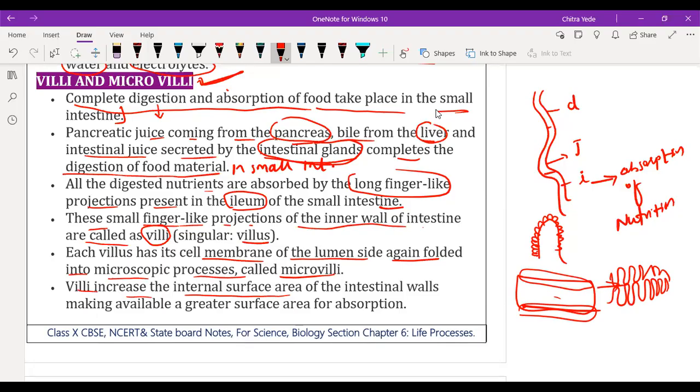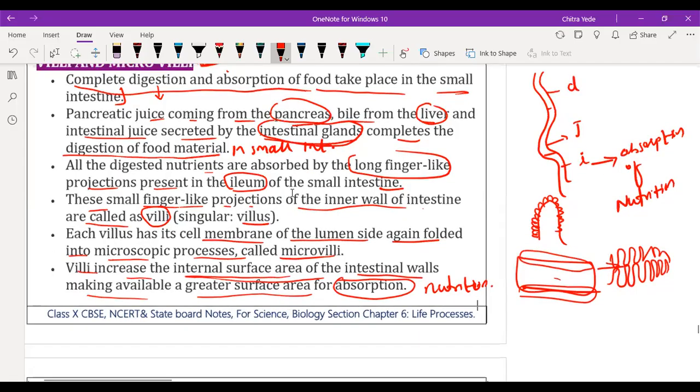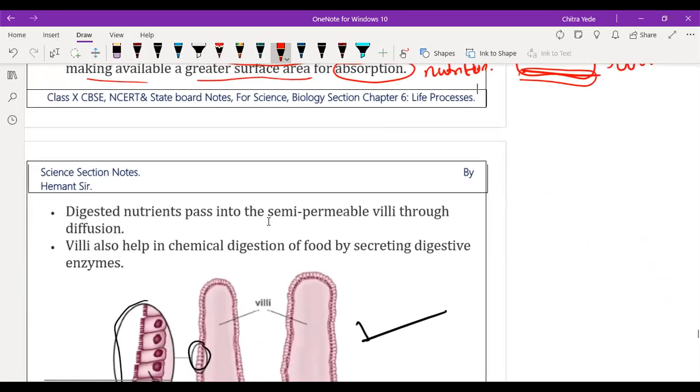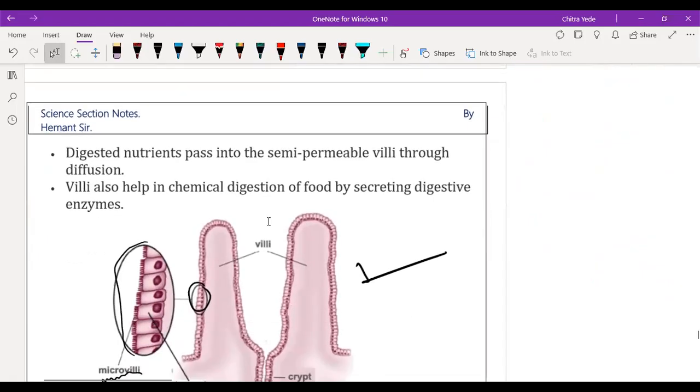To increase the internal surface area of the wall of the small intestine, making a greater surface area available for the absorption of nutrition from the digested food. Understood? Yes, sir.